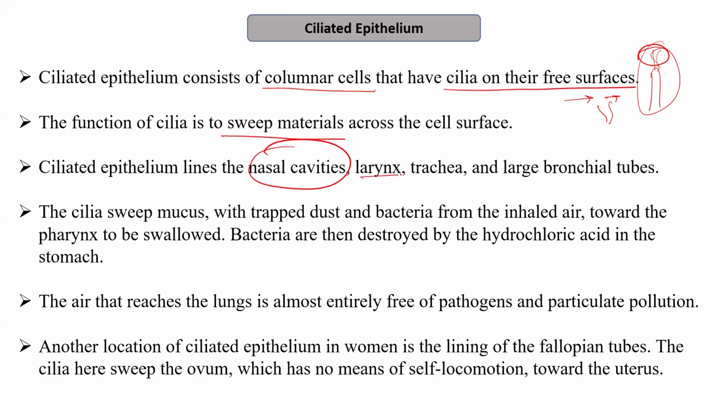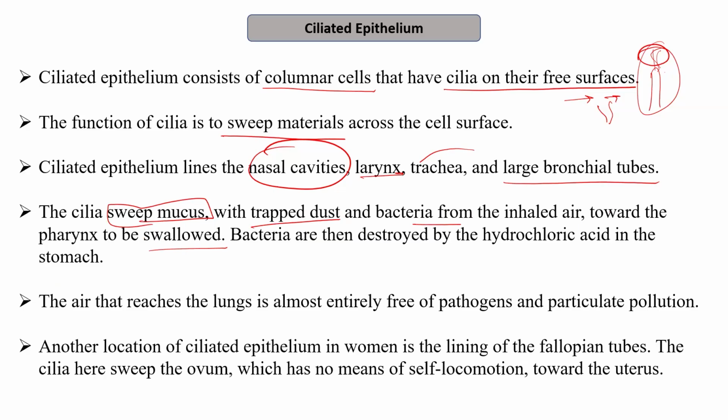They are present in the larynx, which is the sound box. They are present in the trachea. They are present in the large bronchial tubes. The cilia sweep the mucus. So the mucus which is secreted by the glandular epithelium in the trachea is swept up by the cilia and therefore helps in trapping the dust and bacteria from the inhaled air and moving them towards the pharynx to be swallowed. So whatever bacteria or dust comes in contact with the mucus is swept away by the ciliated epithelium towards the pharynx.